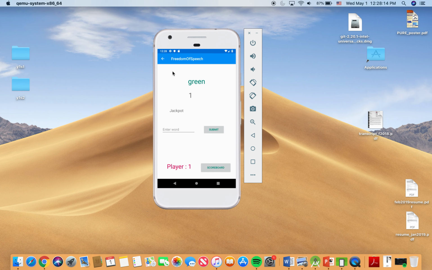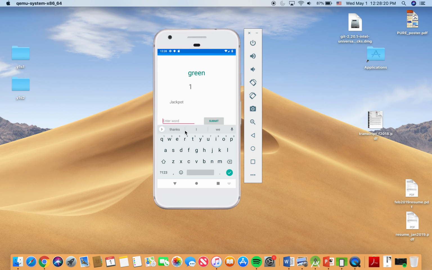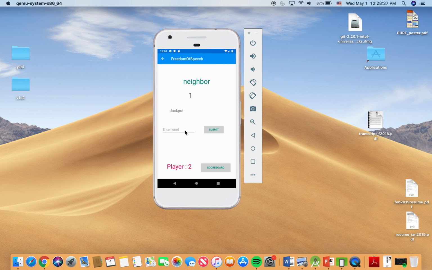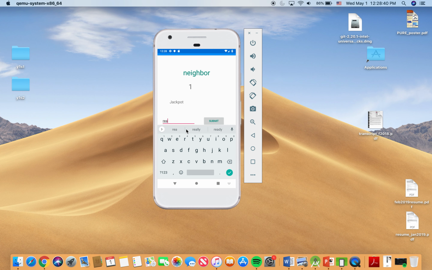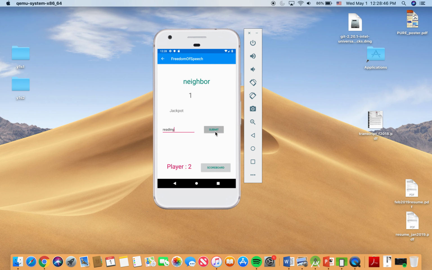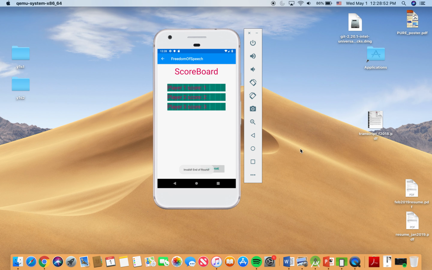Okay, so besides checking if the word is valid or not, we're also checking if the word has been used before. So, for example, if we use neighbor, this should work because it hasn't been used yet. But if we use reading, which is a word that we've already used before, this will be an invalid input, so it should take us to the scoreboard. And as you can see, it now has the updated version of the results.